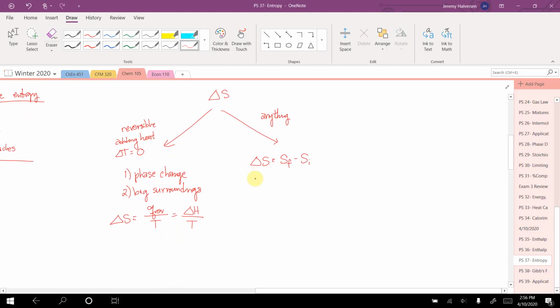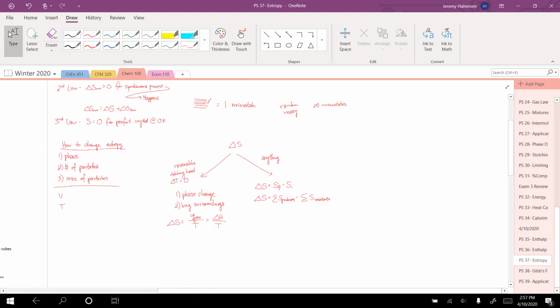For a reaction, entropy final is just the sum of the entropy of the products. Entropy initial is just the sum of the entropy of the reactants. So if we have values for those entropies for each molecule, then we can just do products minus reactants. That'll give us the entropy of a reaction.